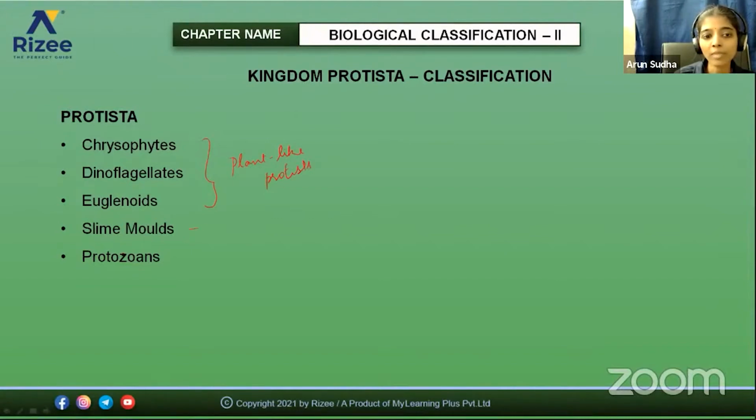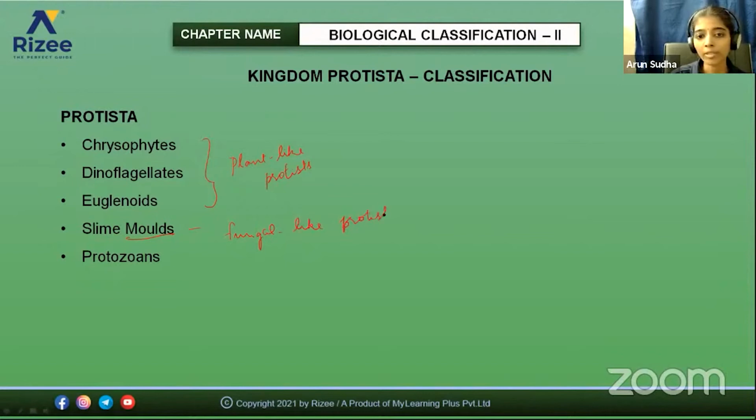But the slime molds, from the name itself, what do you mean by mold? Mold is a fungus. Generally we use the word mold for some fungal infection. For example, if you keep an orange outside for a few days, what will happen? There will be a formation of mold growth. That is fungal growth. So mold is a term we generally use for fungus. This slime mold actually comes under the group Protista. Here they have some fungal-like properties, so they are fungal-like protists.